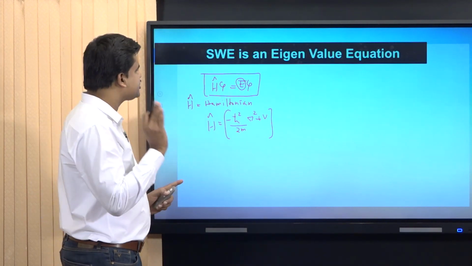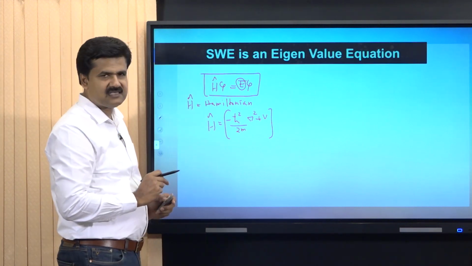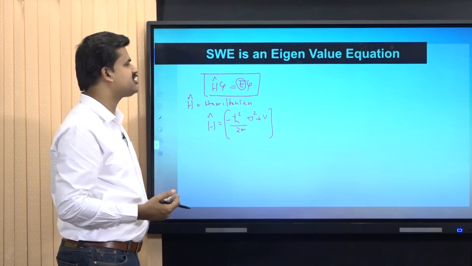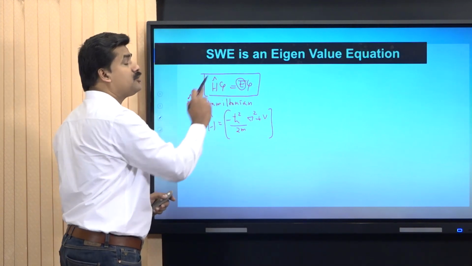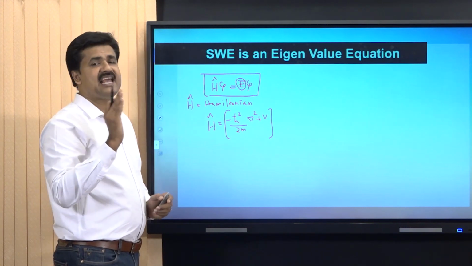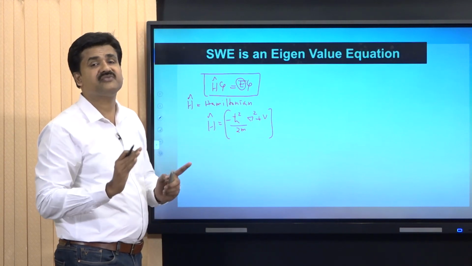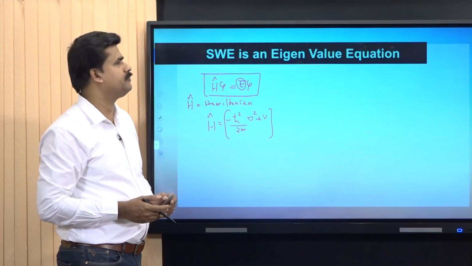That is, the Schrodinger wave equation is obtained by operating the wave function with the Hamiltonian operator, and the result of the operation is the wave function back multiplied with energy. So, the Schrodinger wave equation is an eigenvalue equation with eigenvalue equal to the energy of the system under consideration.